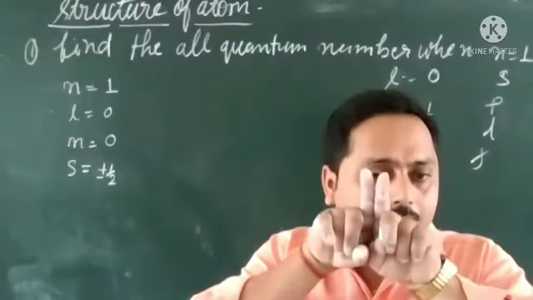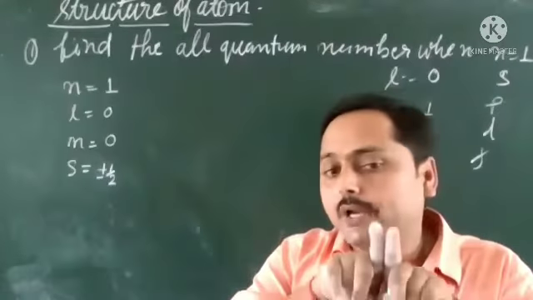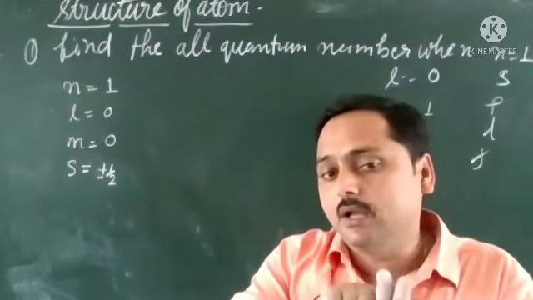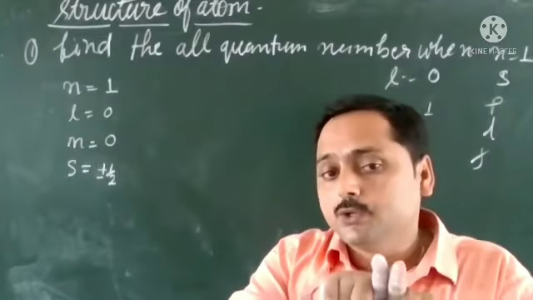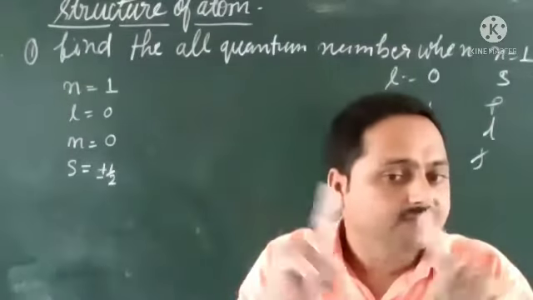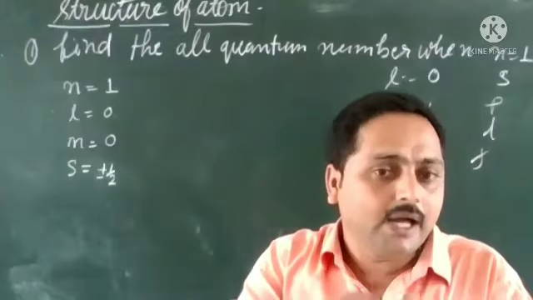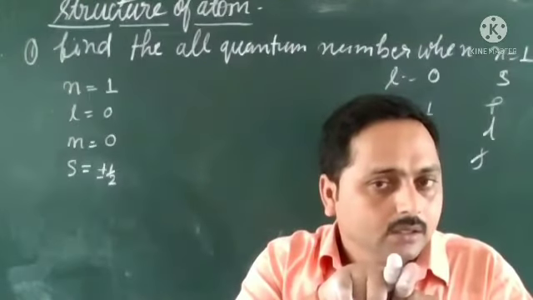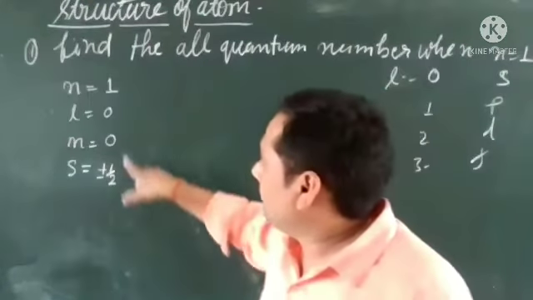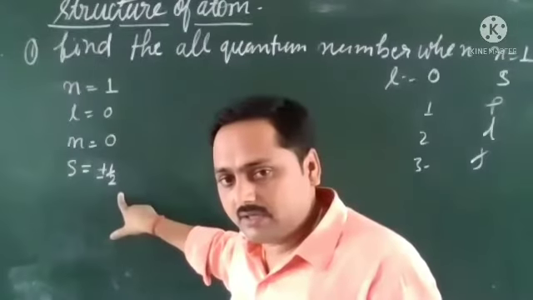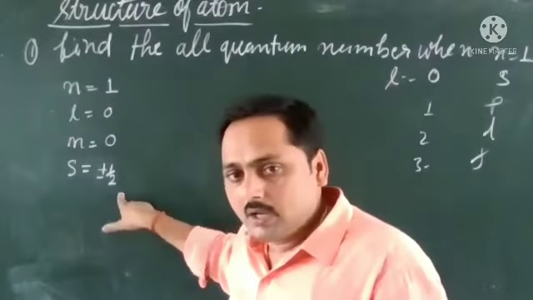In one orbital, how many electrons can be filled? 2, and they may have a spin value of either plus half or minus half. So I wrote this. Understood the first one? Yes, sir.